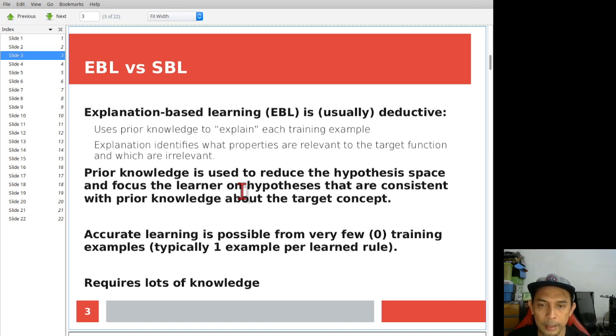but it requires a lot of knowledge. So if you compare, SBL requires lots of data, but knowledge is not required. Whereas for EBL, training data is very minimal, but it requires lots of knowledge. So this is basically the key difference between EBL and SBL.